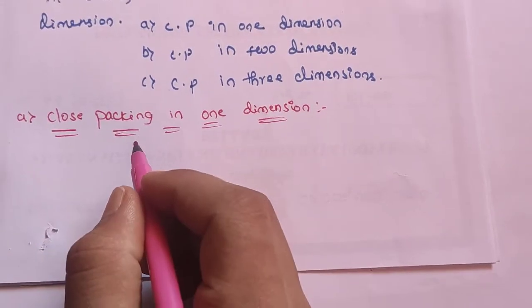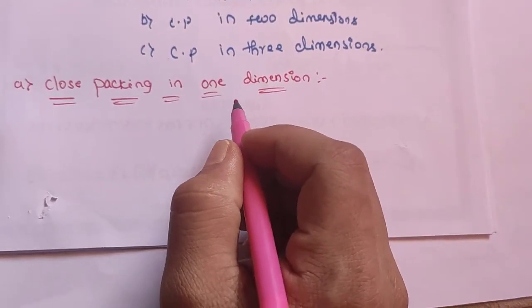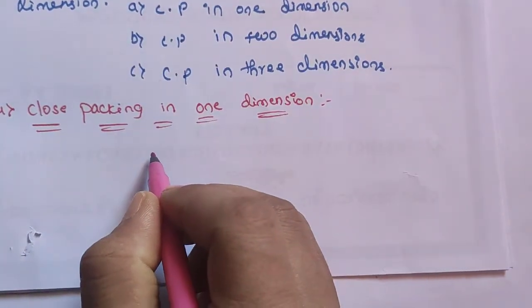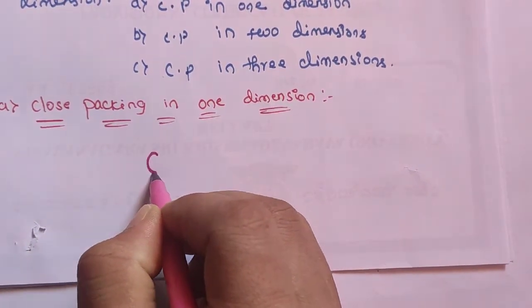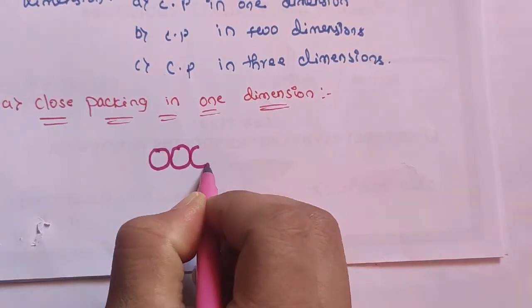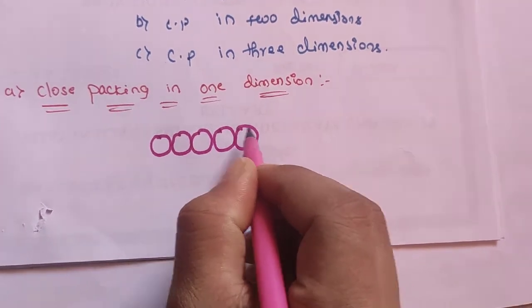First one, close packing in 1 dimension. Here the spheres are arranged in a row touching one another. In this type of 1 dimension, the spheres are arranged in a single row.